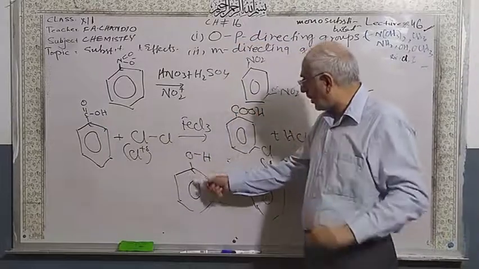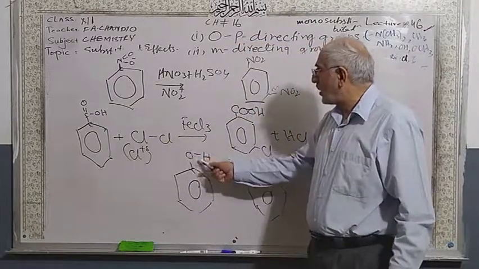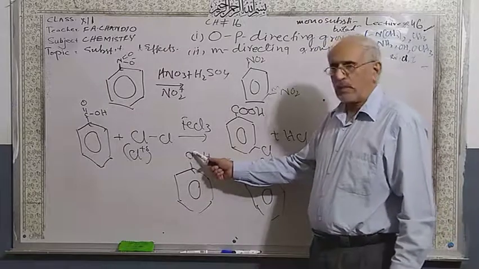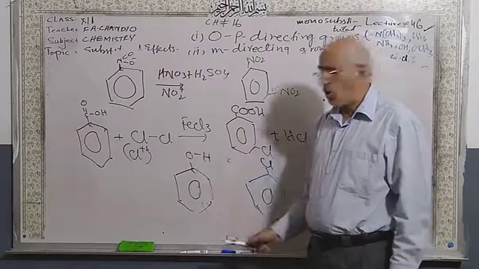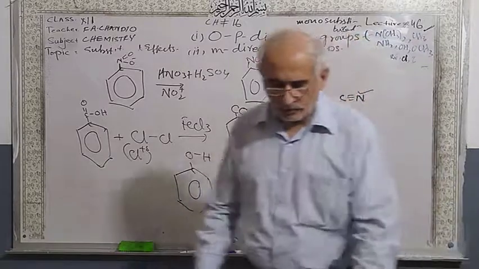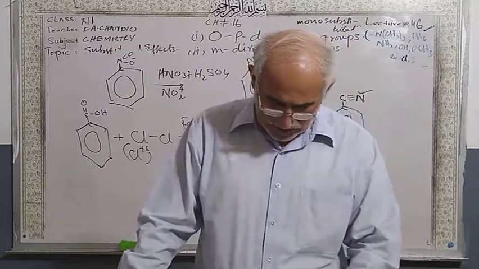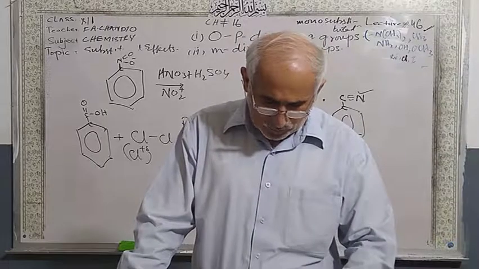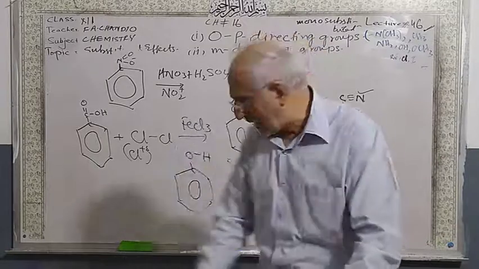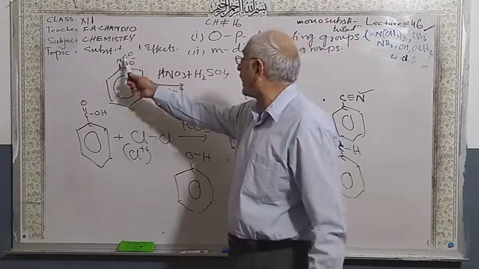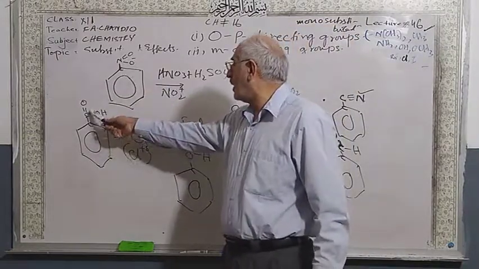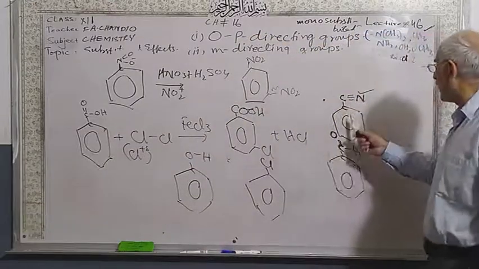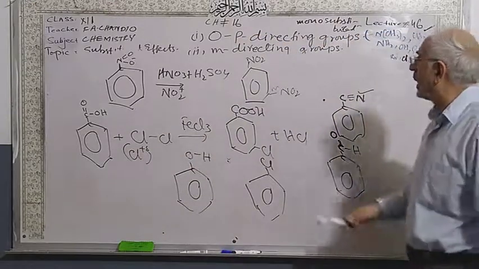He is talking about the OH, the alkyl, the amine, and also halogens. On the other hand, if the electronegativity of such a group is less, it will be under constraint. He is talking about nitrobenzene, benzoic acid, cyano, aldehyde.